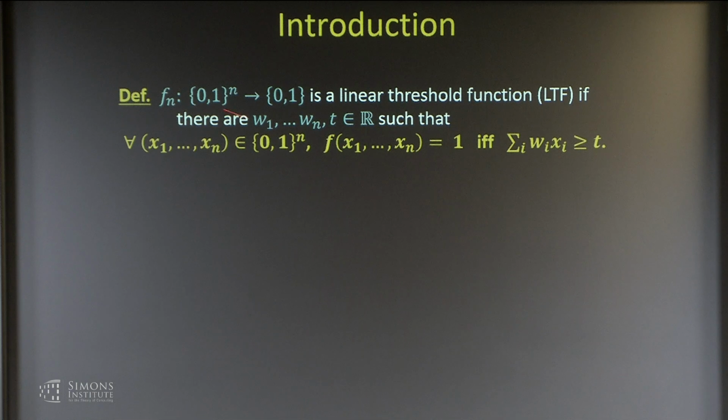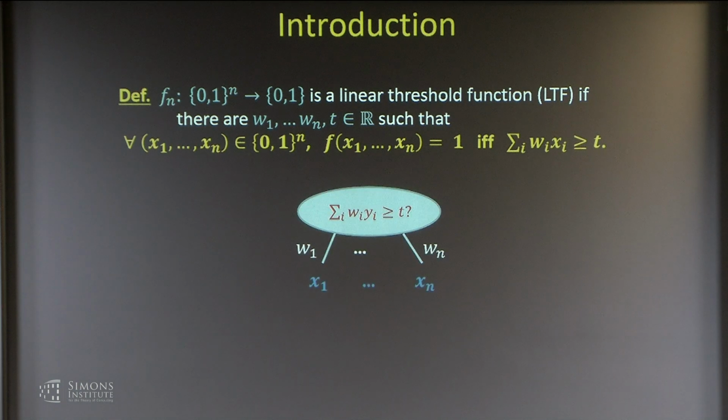And what's powerful here will be the weights. It sort of leads to the current barrier in lower bounds. So just think of it as some kind of thing that takes in bits and outputs a bit and is checking this condition in the middle. These things have a very long history, so-called perceptrons, studied many decades ago.